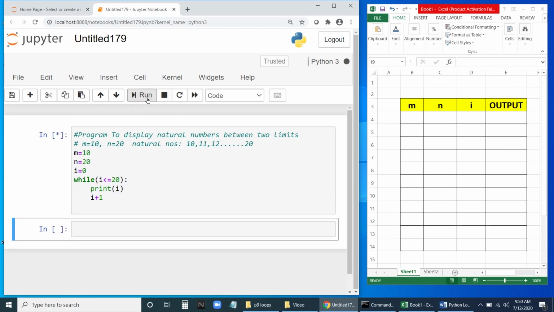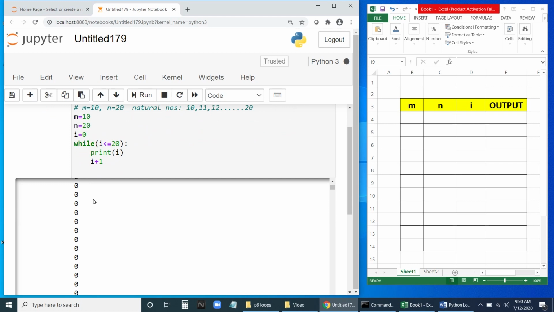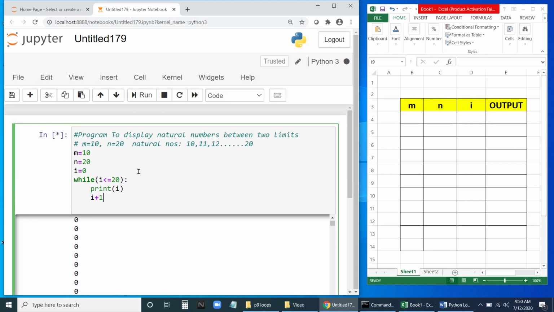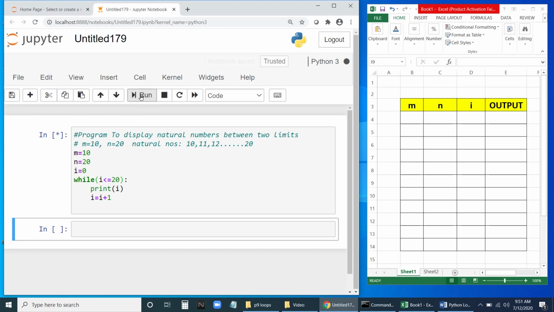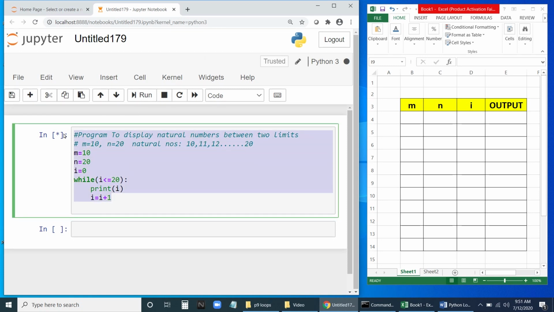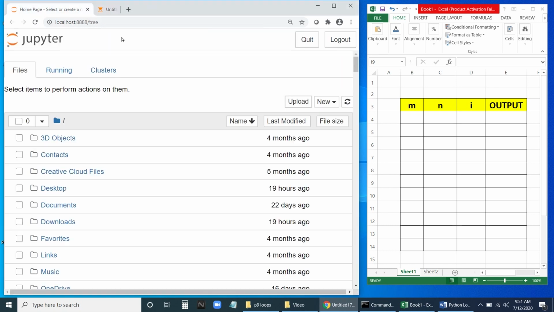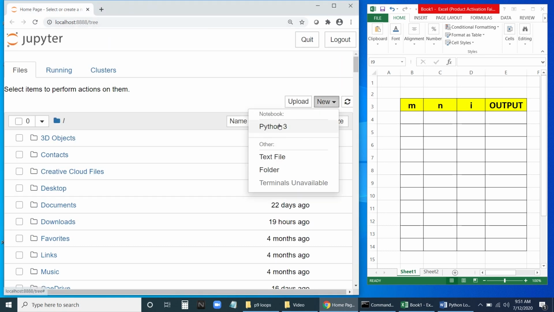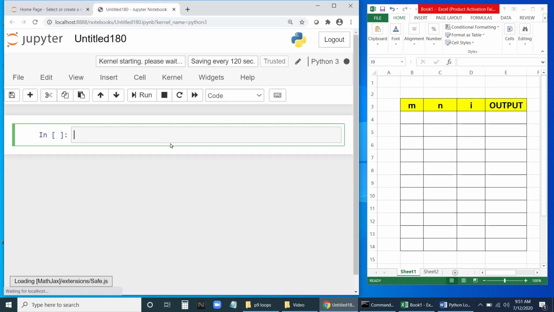If we run this one, you can see everything is 0. We are printing I. So why? What we have done? It is going into an infinite loop, because there is no stopping condition. So let us run this one now. It will not run now. Just copy paste to a new one, close this one. Let me see if it's going into the infinite loop. Then in this Jupyter notebook, we need to open a new one.